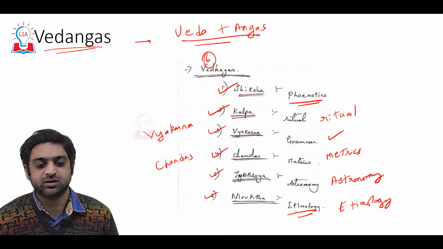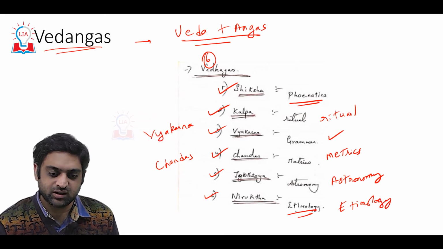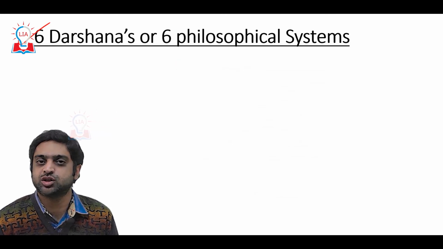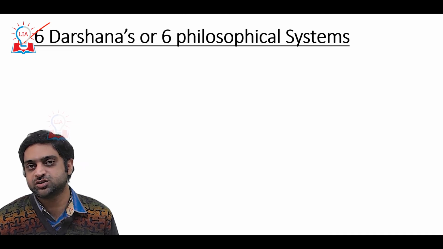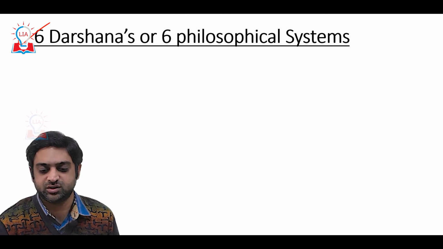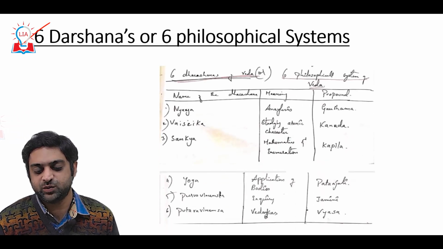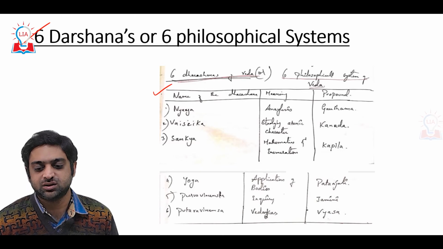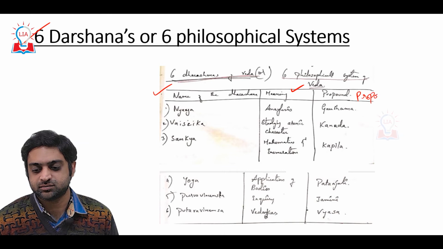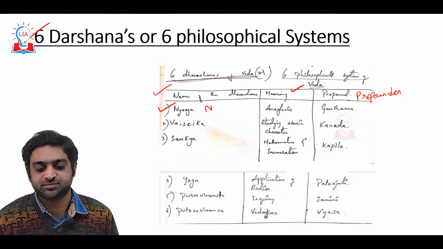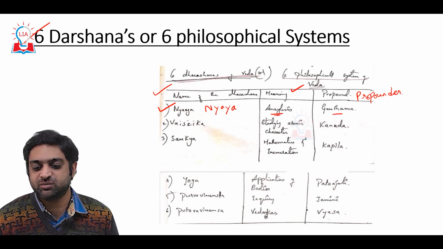These were the 6 Vedangas, and apart from this we also have 6 different darshanas, also called philosophical systems or philosophical schools of the Vedic period. Please make a note of these. You can make a table in which you mention the name of the darshana, its meaning, and the propounder. First is Nyaya, which means analysis, and it was given by Gautama.